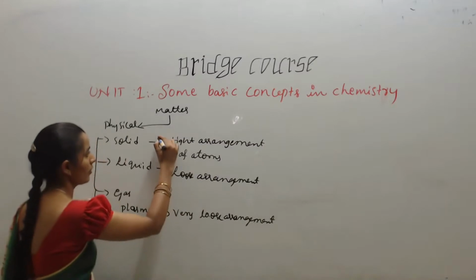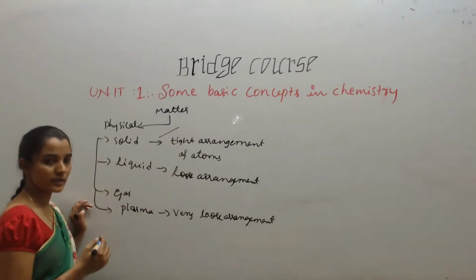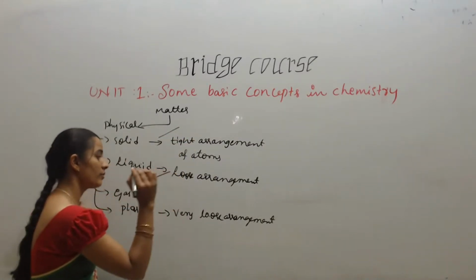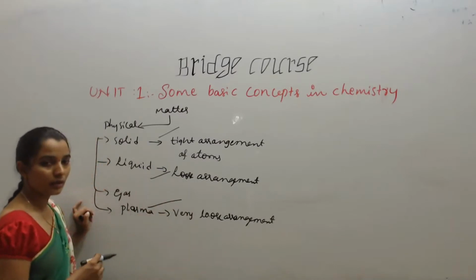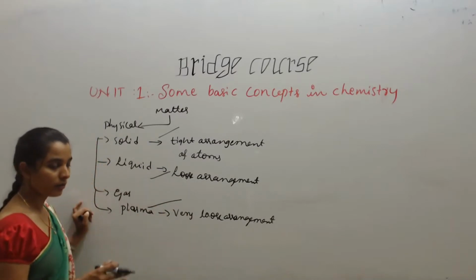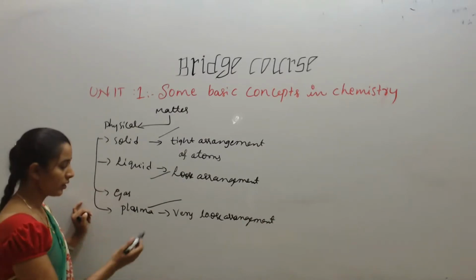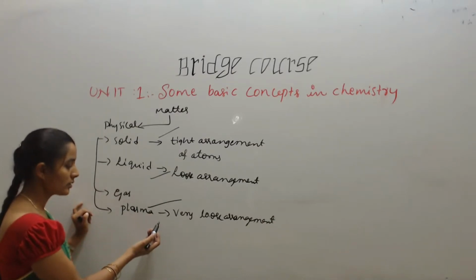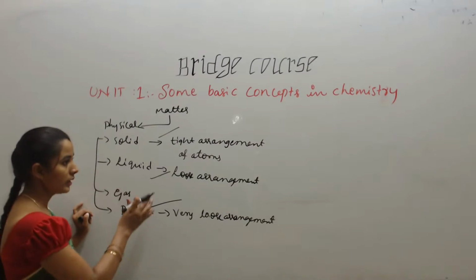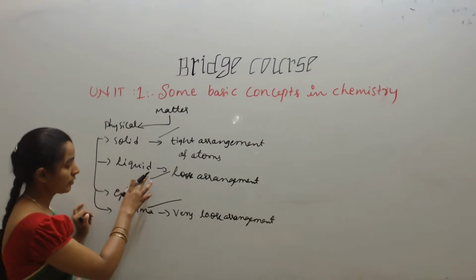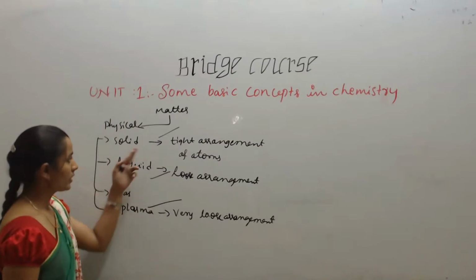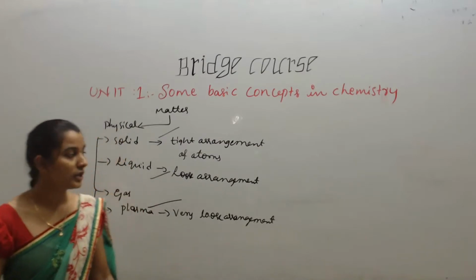Okay, students, they have different size, mass as well as volume. They have different mass and volume, but not shape. Here they have volume but not mass and not shape. They don't have definite shape and mass. They have volume only. Here they have definite mass, definite volume, but not shape. Here they have definite mass, volume, and shape.